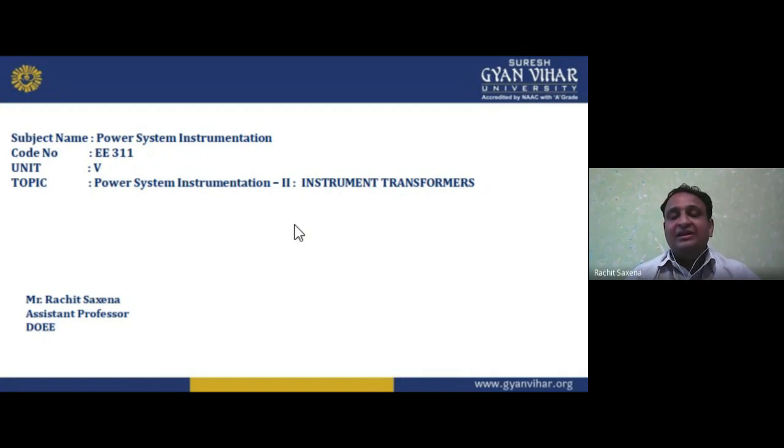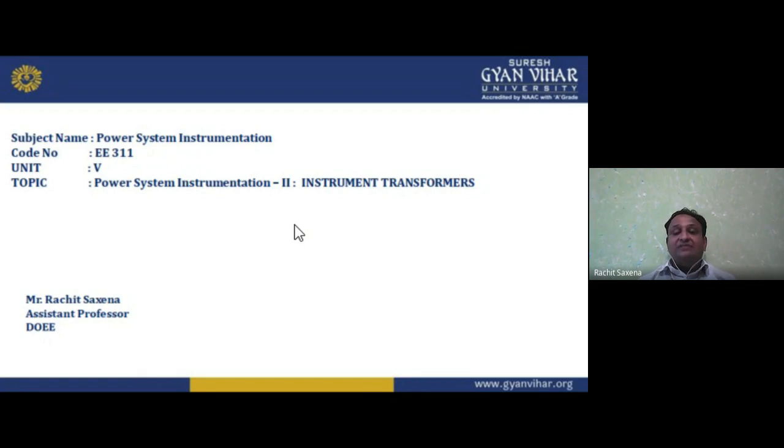Then the electrical energy meters are of two types. The watt hour meter, that is the induction type, induction watt hour meter, which is analog. Then we have the digital. Analog has 6 to 7 components, and digital has inbuilt components, microprocessor based. Then we have a special type of energy meter. It is based on a microprocessor, and it also works for the tariff. If we want to make a bill, we can have the billing system, A plus B, and all these we can measure very easily. So we have understood these in unit number 4.